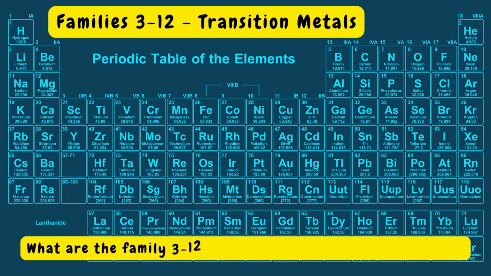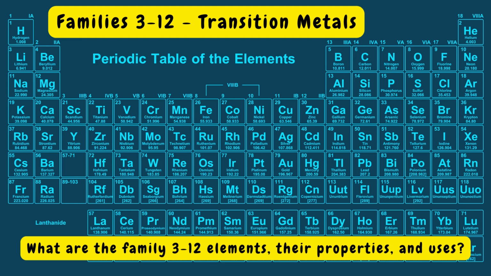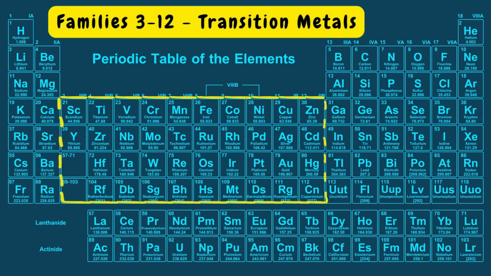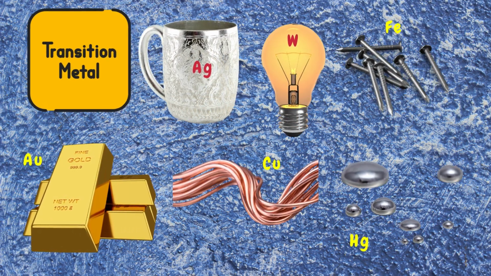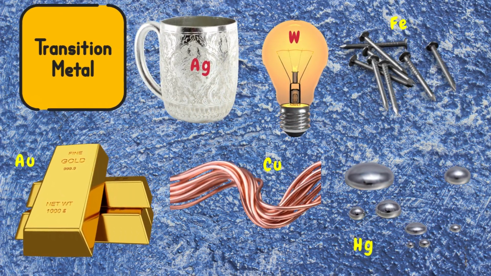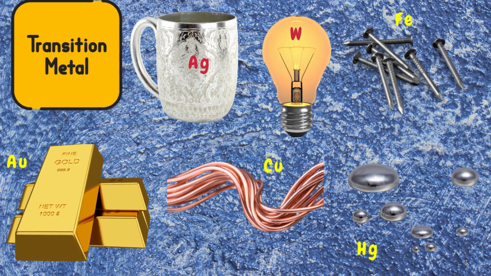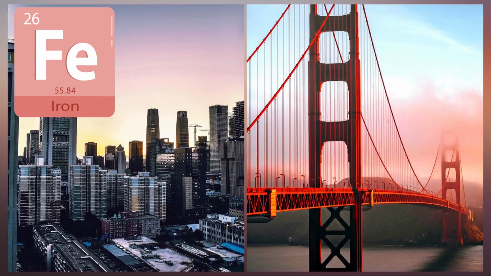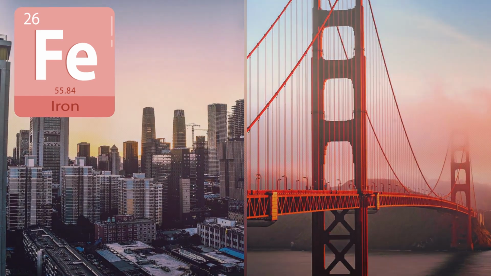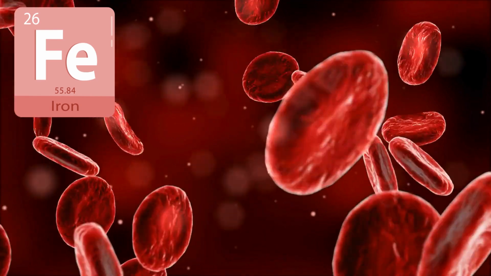What are the family's 3 through 12 elements, their properties and uses? Transition metals are a group of metallic elements found in the center of the periodic table, groups 3 through 12. They form stable ions with various oxidation states, and they also form colored compounds. Iron Fe is used in the construction of buildings and bridges. It is essential for healthy red blood cells.